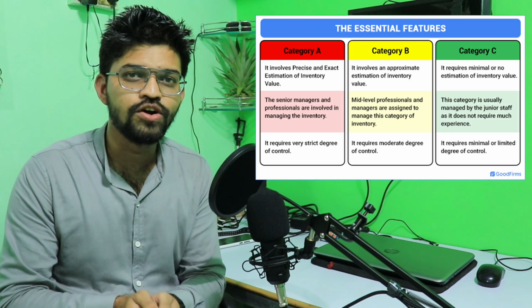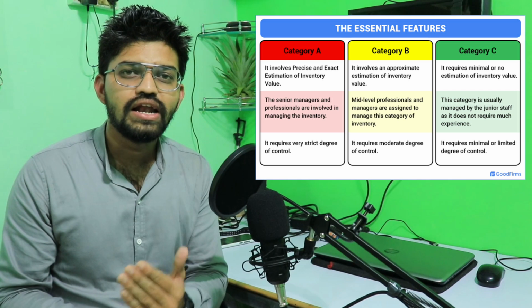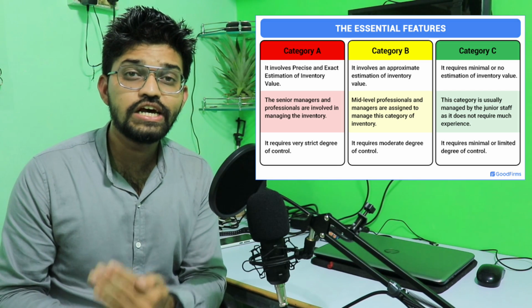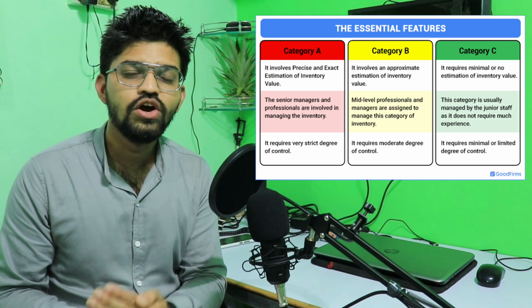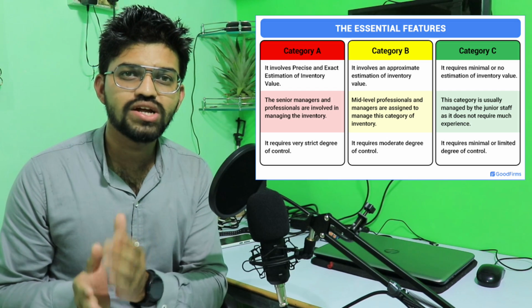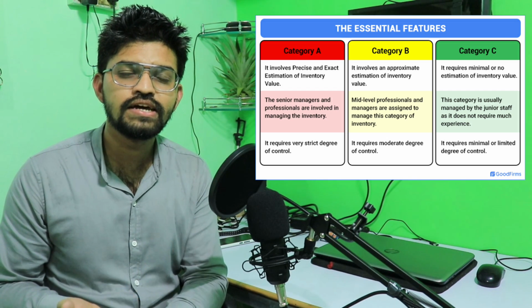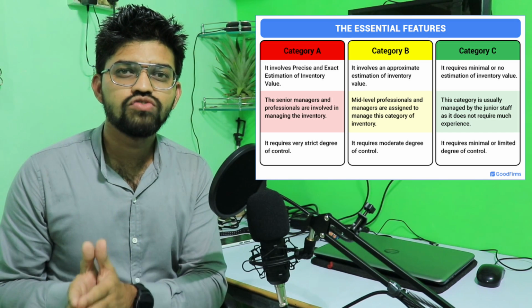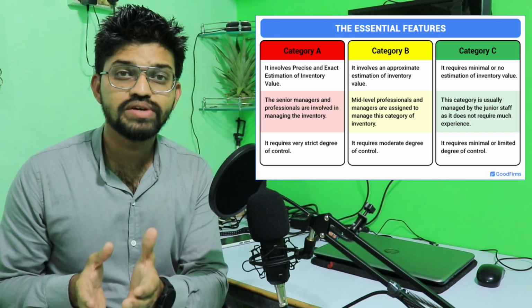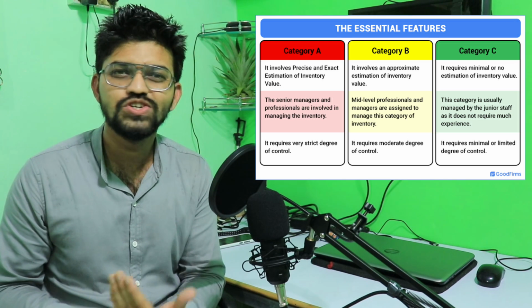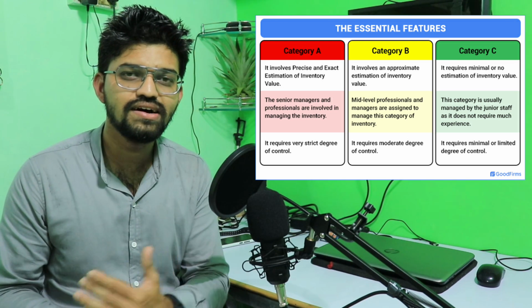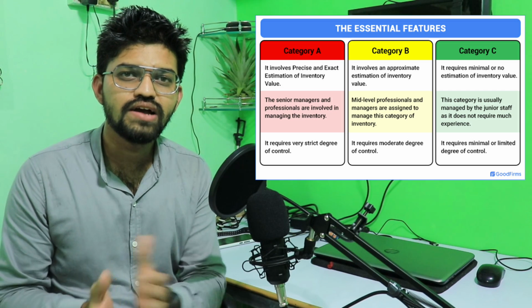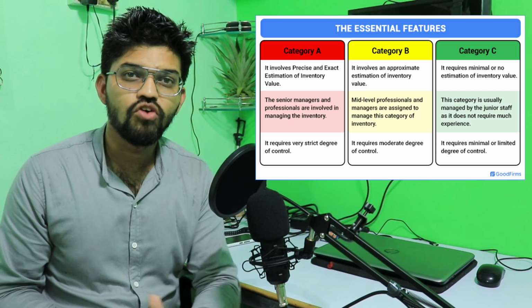To achieve better control, the senior level of management is required for class A items, whereas for class B items, mid-level or else junior level can also manage. In class C items, junior level can easily manage. That is the management hierarchy as per the classes of items.